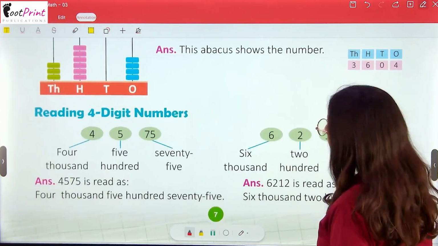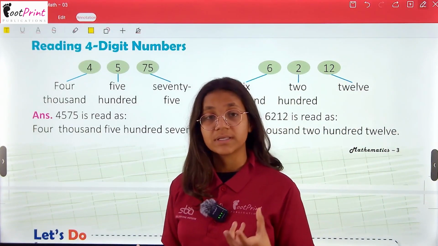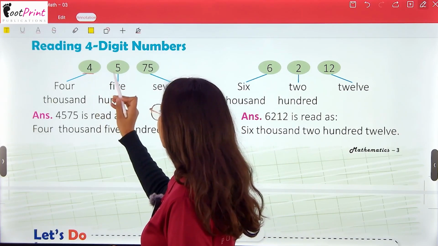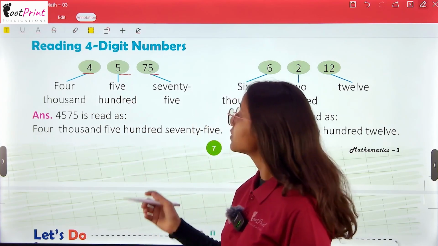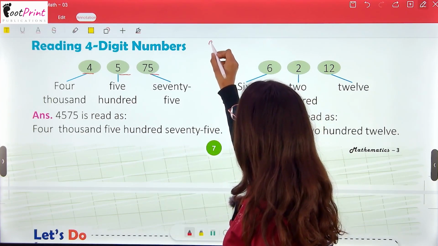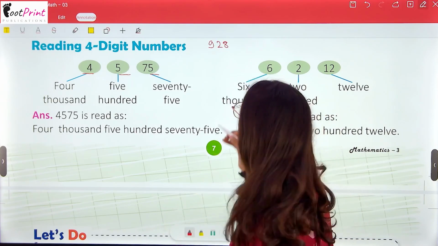So now reading 4-digit numbers: how do we pronounce a 4-digit number? See, reading a 4-digit number, 4575. When we have a 3-digit number, how do we say it?